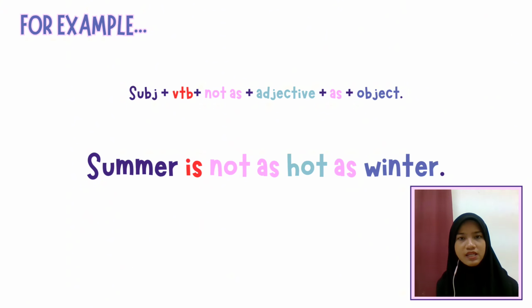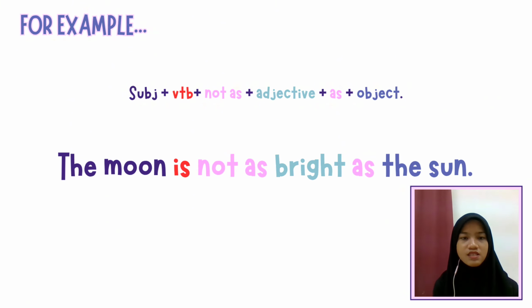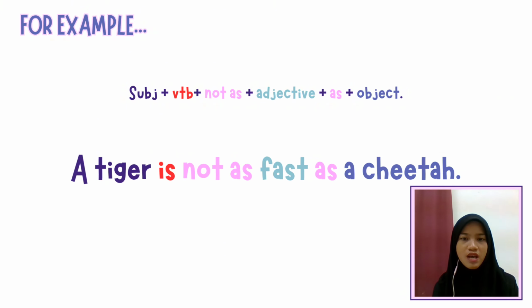Now you need to keep in mind that for this structure you need to put the adjective not in its comparative form. So here it will be just summer is not as hot as winter, not as hotter as or as hottest as. You just use the adjective hot. The next example is the moon is not as bright as the sun. So the subject is the moon plus verb to be is plus not as plus adjective bright plus as plus object the sun. And the next example is a tiger is not as fast as a cheetah. So the subject is a tiger plus verb to be is plus not as plus adjective fast plus as plus object a cheetah.